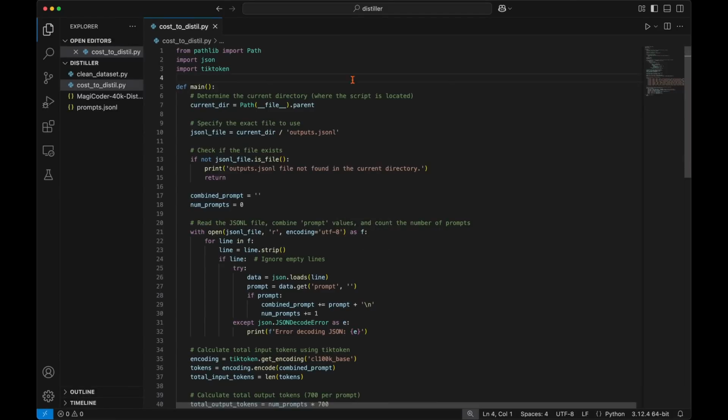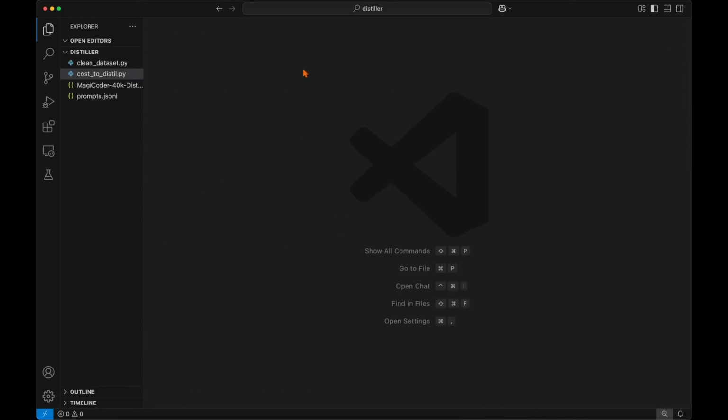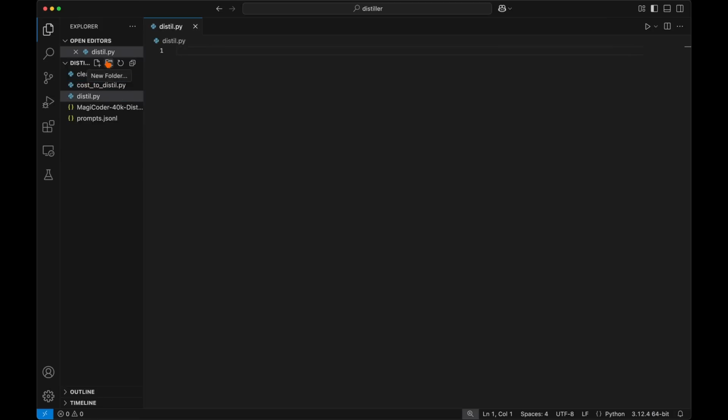The last program that we will need to distill any large language model into a training dataset that can be used to fine-tune any open weight language model is the distiller script itself. So create a new file in the distiller folder named distill.py.